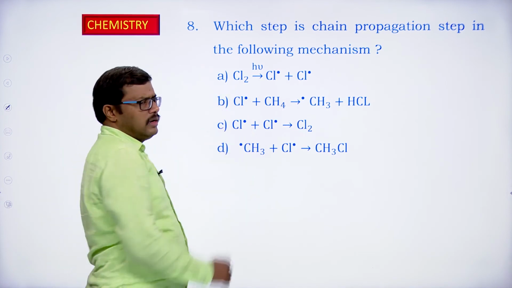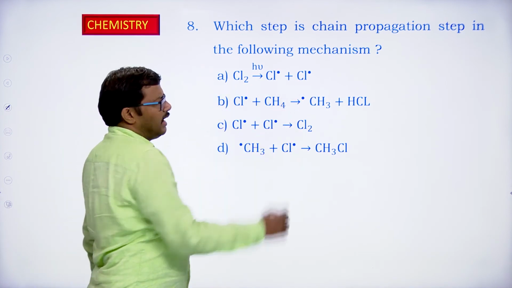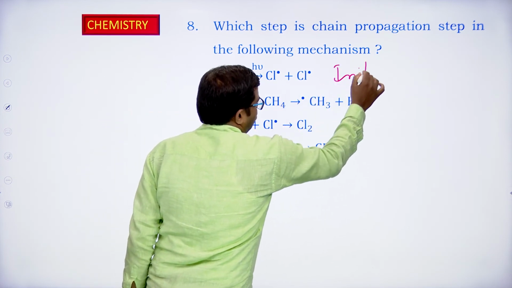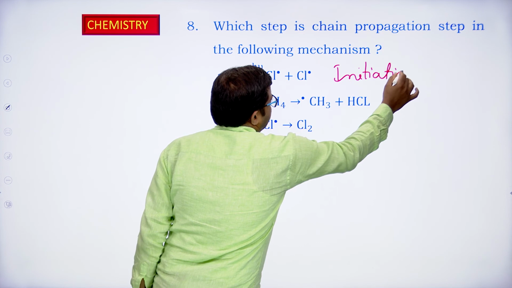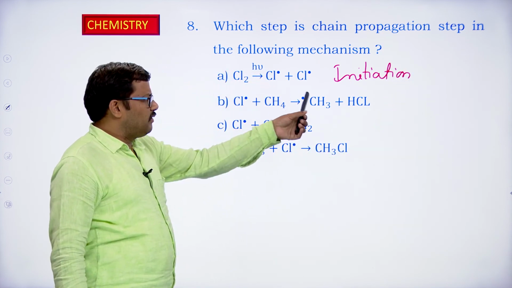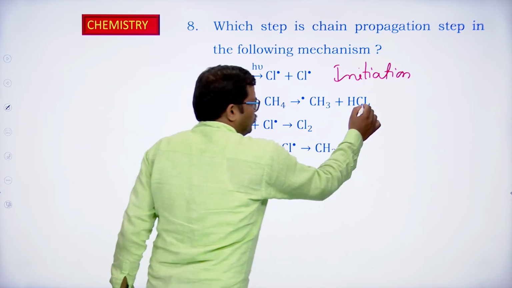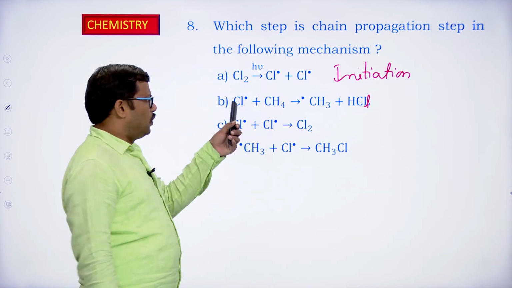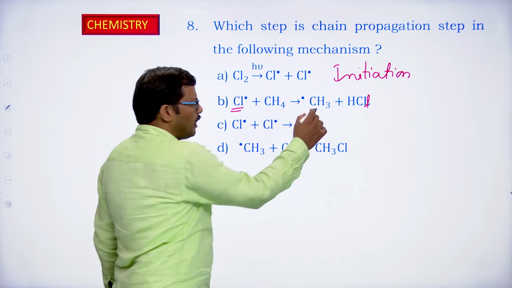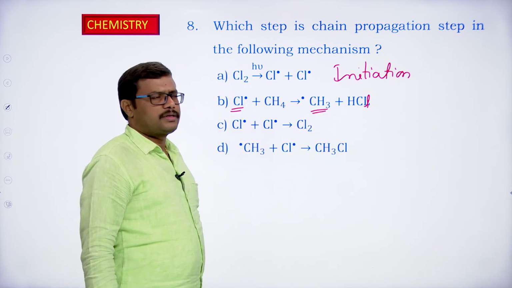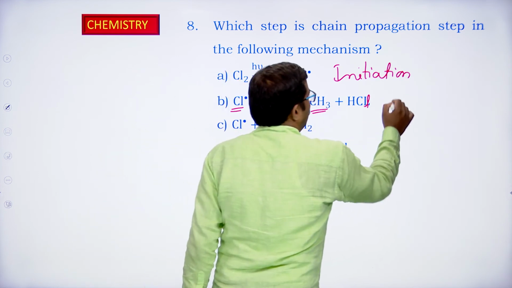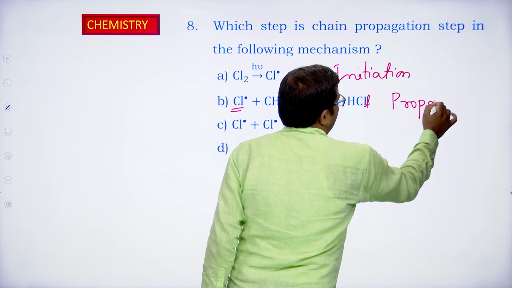So here if you observe the given steps, in A, what is happening? A chlorine molecule giving chlorine free radicals. So free radicals are generated. It is an initiation step. In B, a chlorine free radical reacts with methane giving a methyl free radical and HCl. So it should be a small l. The chlorine radical is present on the reactant side, and one more radical is produced on the product side. So it is consumed and it is produced. So this should be the propagation step.